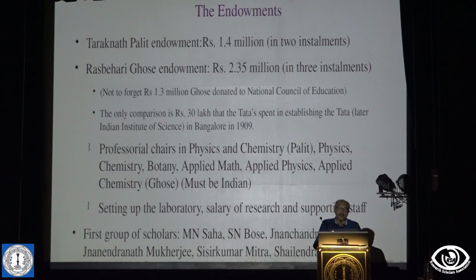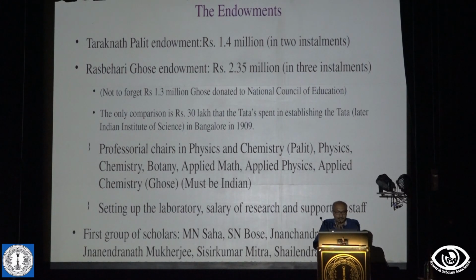Taraknath Palit's endowment was something like 14 lakhs, and Rashbihari Ghosh's endowment was 23.5 lakhs, in 3 installments. But you must add that Rashbihari Ghosh also gave 13 lakh rupees to the National Council of Education. So that's a lot of money.